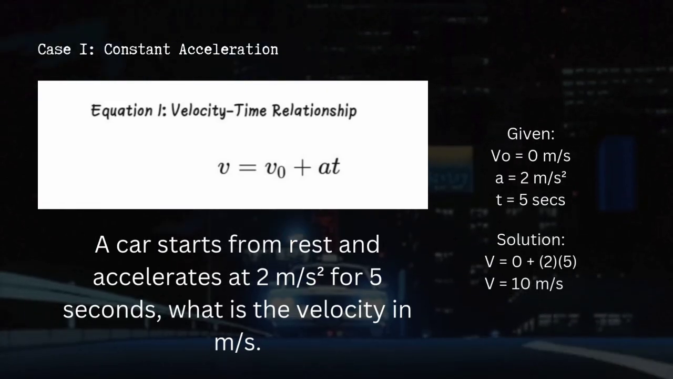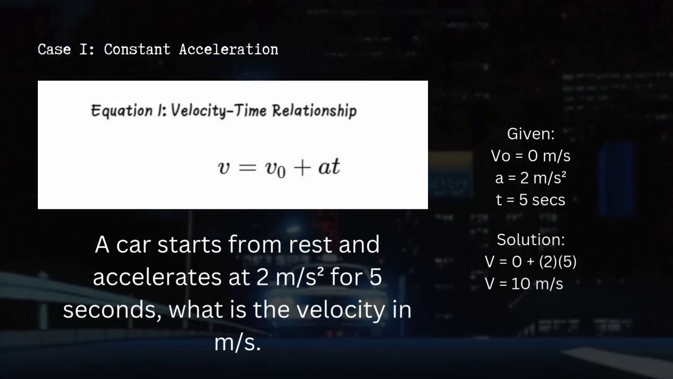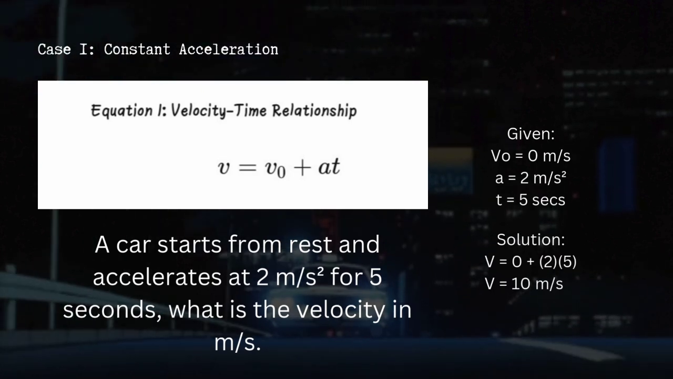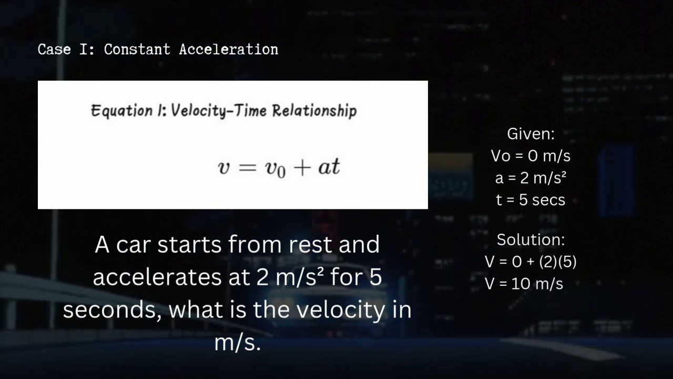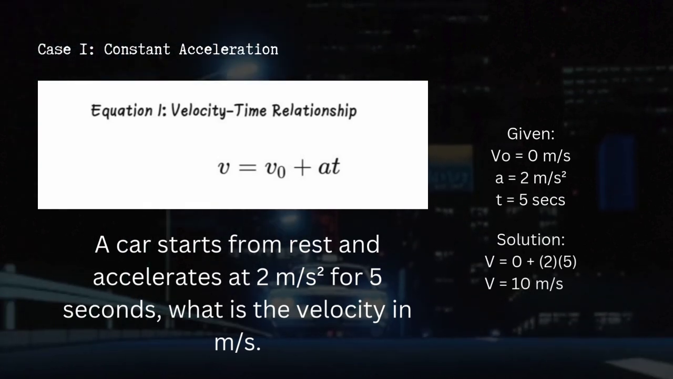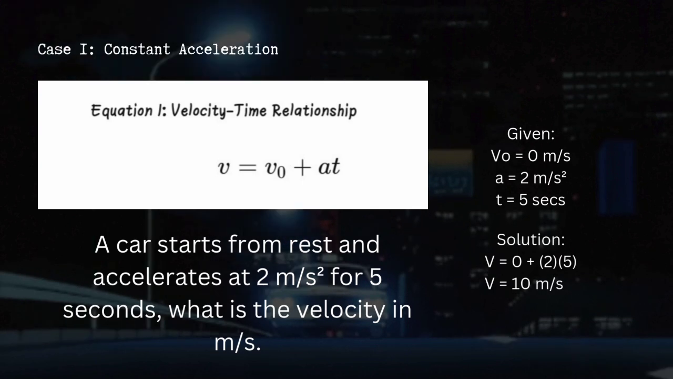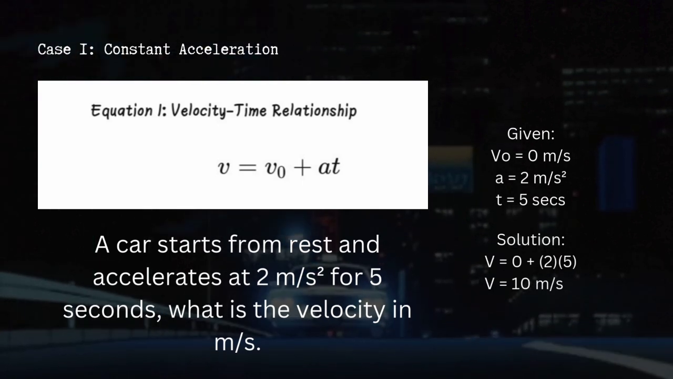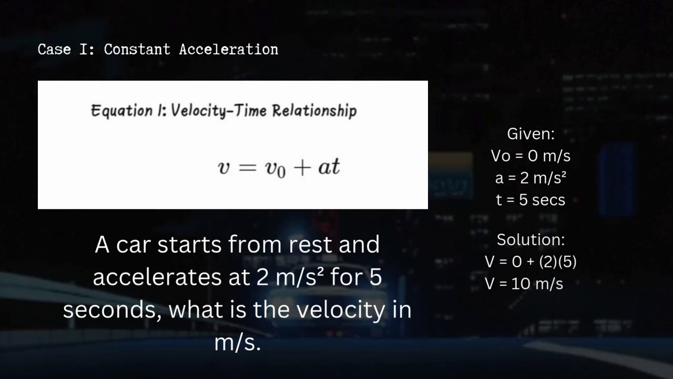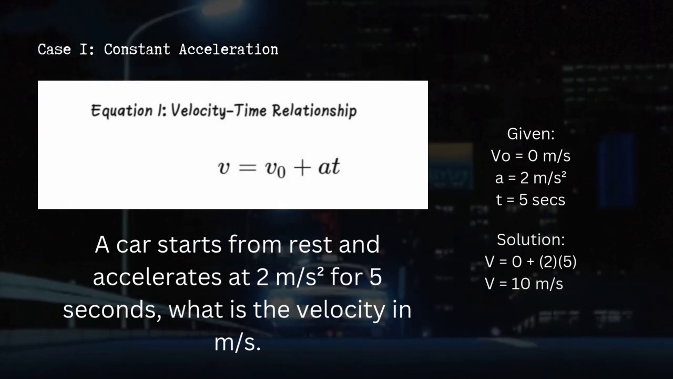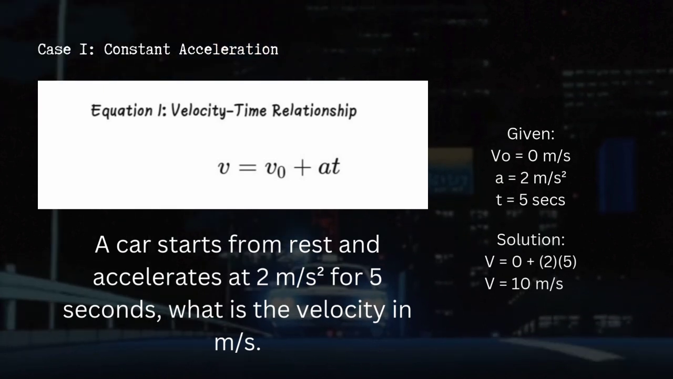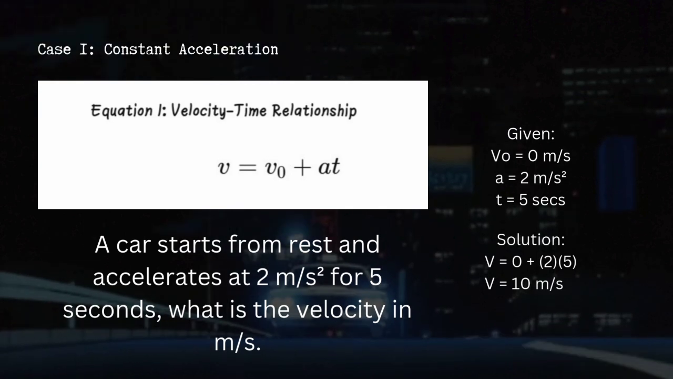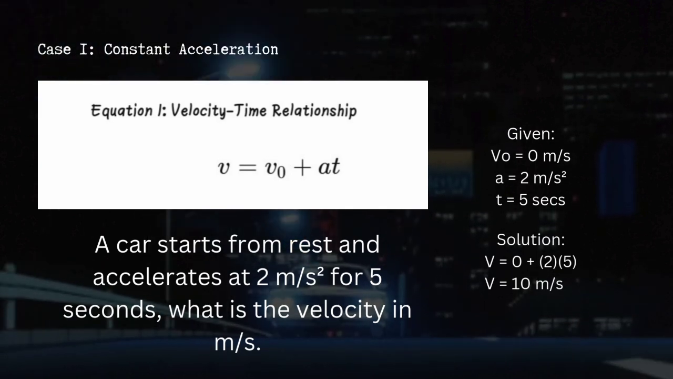In this case, the acceleration is constant. Equation 1 is the velocity-time relationship, where the formula is v = v0 + at. This means that the final velocity equals the initial velocity plus the acceleration multiplied by time. To further understand, an example is provided.